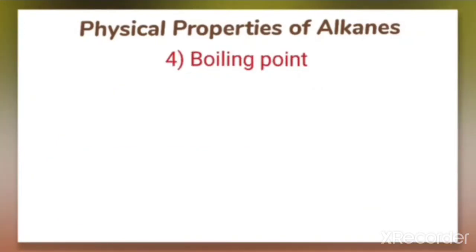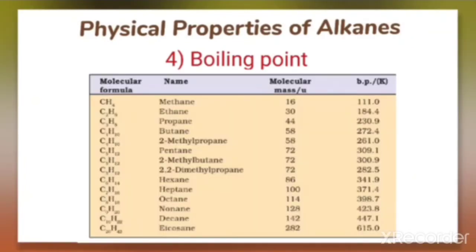Next very important point, that is boiling point. When we compare the boiling point of some of the alkanes which is given in the table in the textbook, you can see that the boiling point of methane, which is the first member in alkanes, is given as 111 Kelvin.